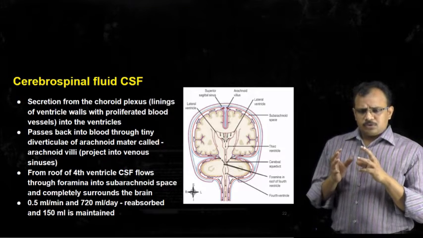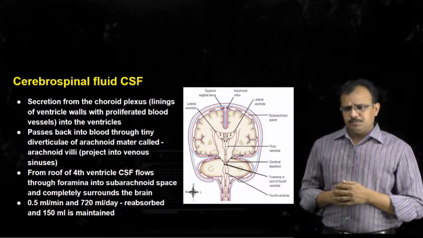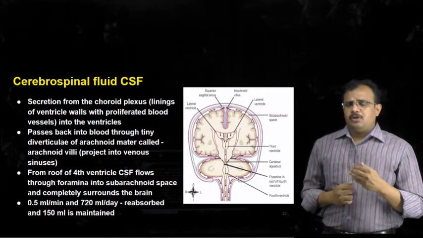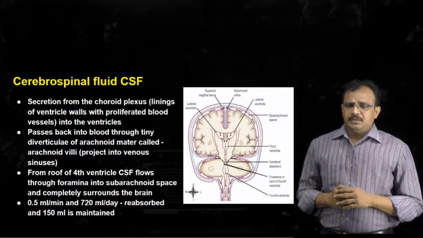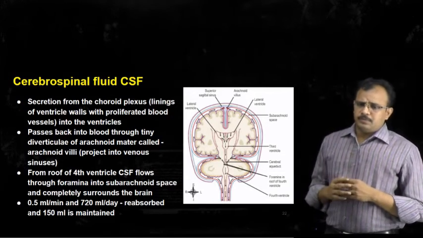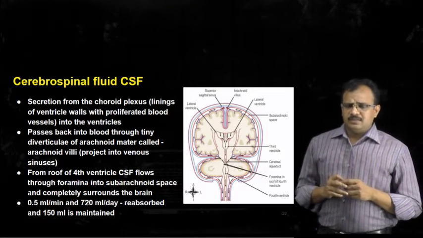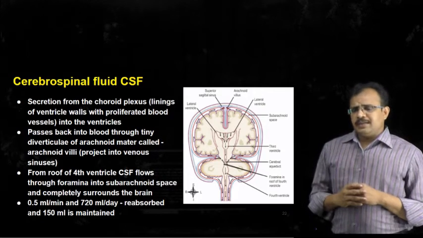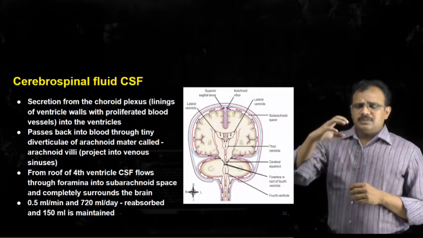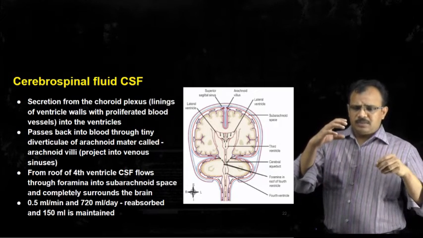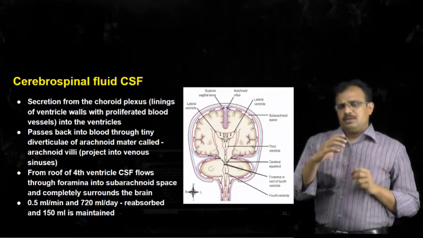And the cerebrospinal fluid once again enters into the bloodstream through arachnoid villi that are present at the roof of the brain. There you can see at the roof of the brain you can find superior sagittal sinus. That is the region where arachnoid villi are present, and these arachnoid villi act as one-sided valves, so that the cerebrospinal fluid can only go out of this subarachnoid space, but it cannot come in.